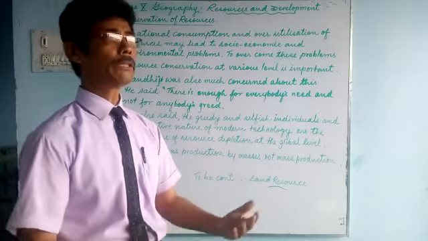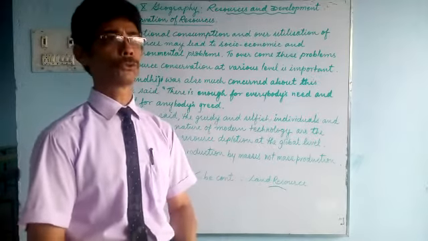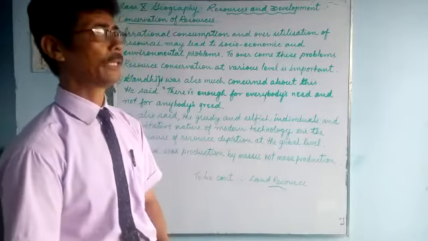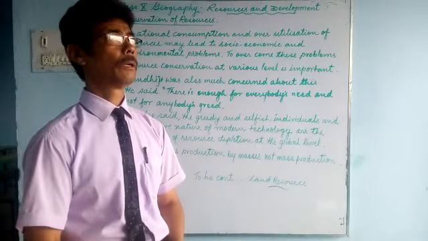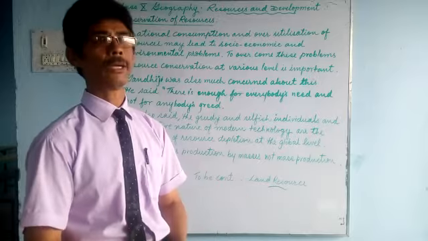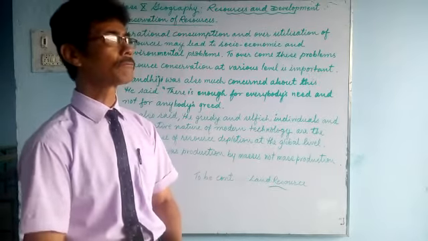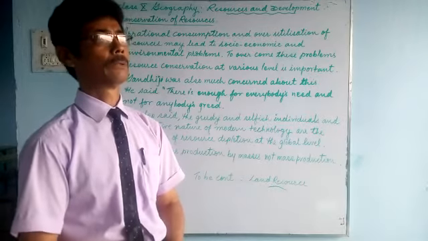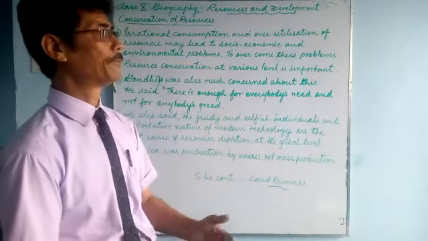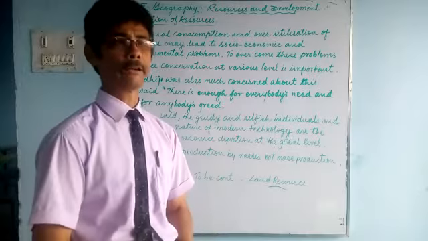We know the environmental pollution problems we are facing nowadays: untimely rain, floods, cyclones, various types of diseases, as well as many types of calamities.